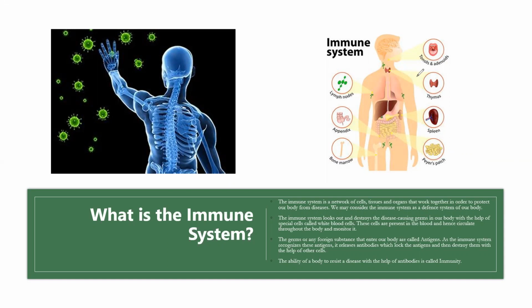The germs or any foreign substances that enter our body are called antigens. As the immune system recognizes these antigens, it releases antibodies. So any foreign particle is known as an antigen.